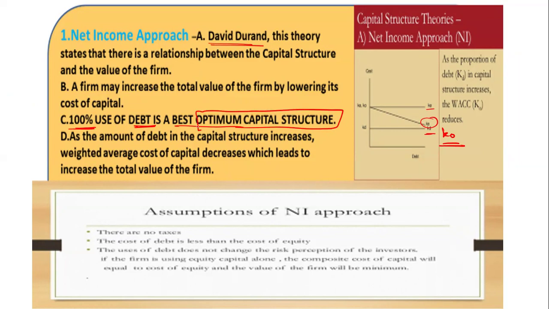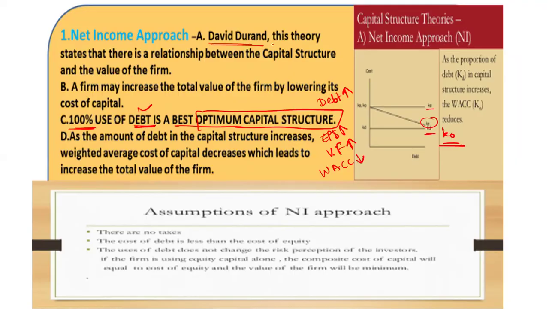In the optimum capital structure, when you increase your debt, your earnings per share increase. If your earnings per share increase, your value of the firm increases, because your overall cost of capital, that is your WACC, decreases. So that's the reason. If you use 100% debt, this will go on.